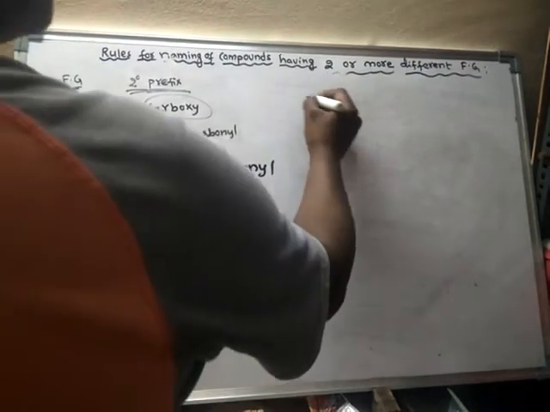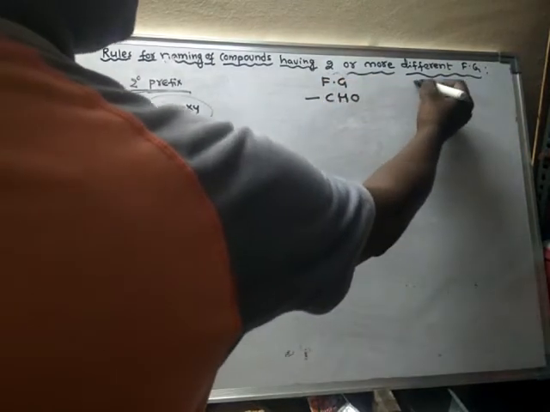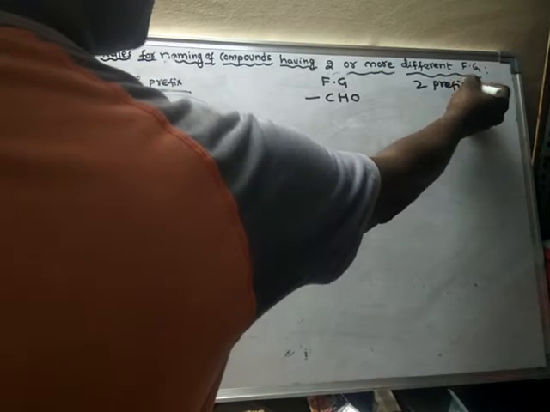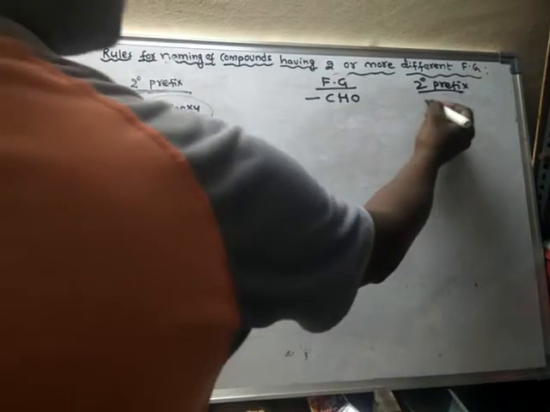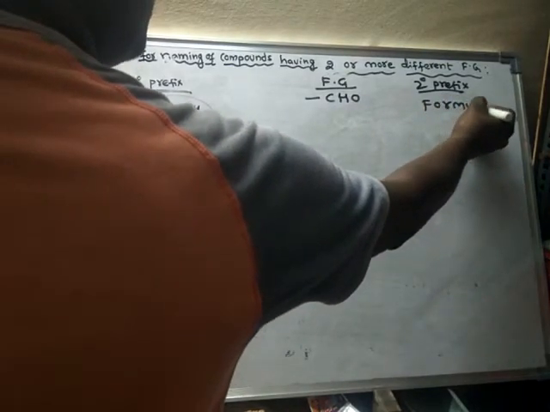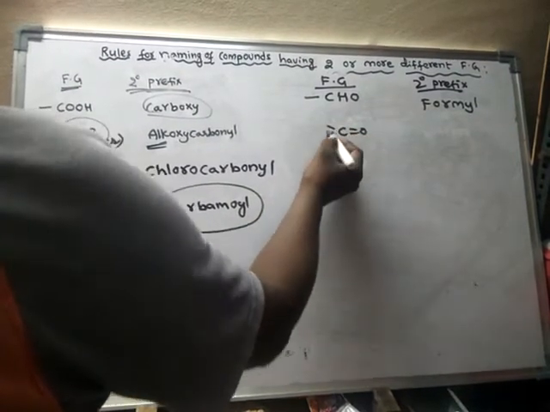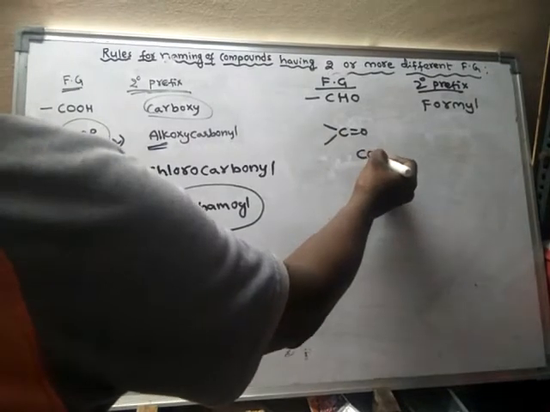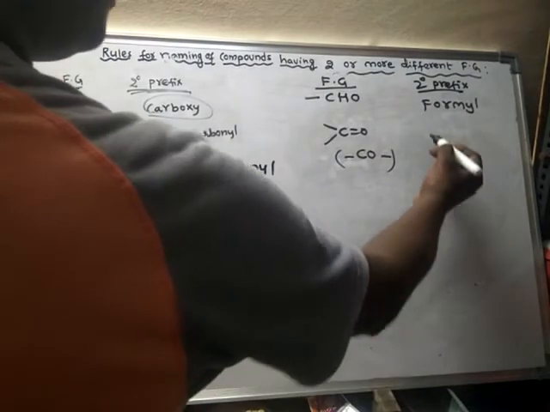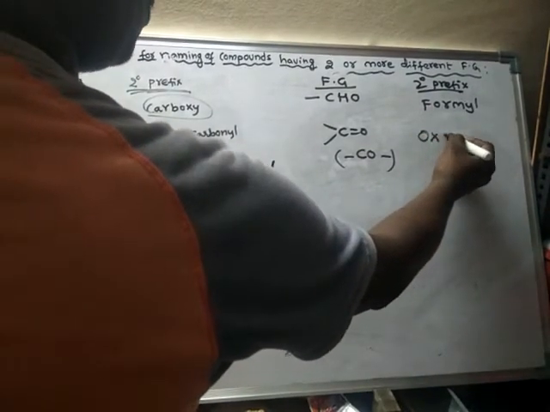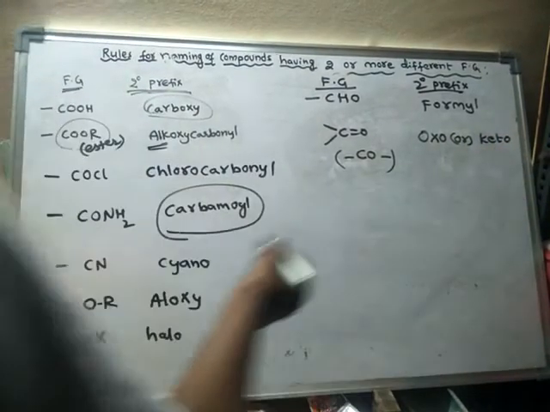Next one is aldehyde. If aldehyde appears, this is a functional group, and its secondary prefix is formyl. Aldehyde functional group is CHO, so its secondary prefix is formyl. This is the ketone functional group. For the ketone functional group, the secondary prefix may be oxo or keto.